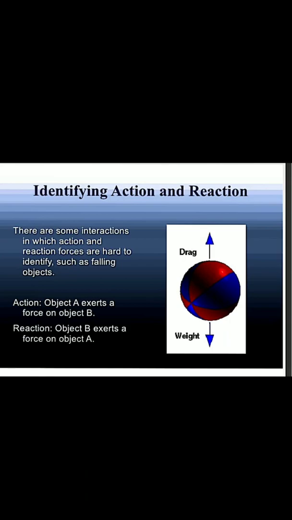Object A exerts a force on B, and the reaction is that object B exerts a force on A. Here one force is the weight, mg, directed towards the ground, and the other is the air friction, called drag. So weight and drag, one is the action and the other is the reaction.